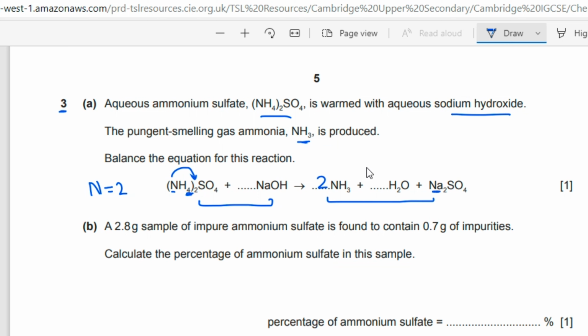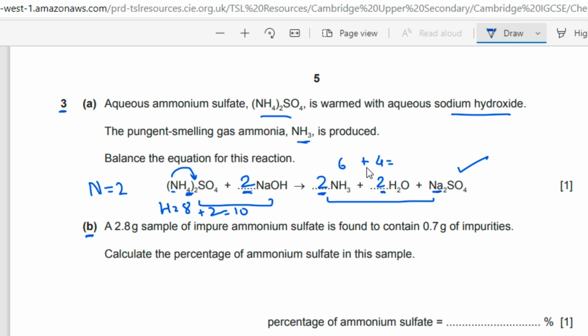Sodium is 2 here as well, so we will put here 2. Let us count the hydrogen. Hydrogen is 4 times 2 is 8, plus 2 is 10. And here 3 times 2 is 6. So we have to make it 4 to become equal to 10. So it will be 2 here as well. This is the final answer: 2, 2 and 2.